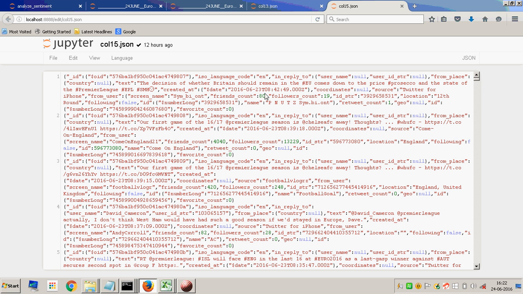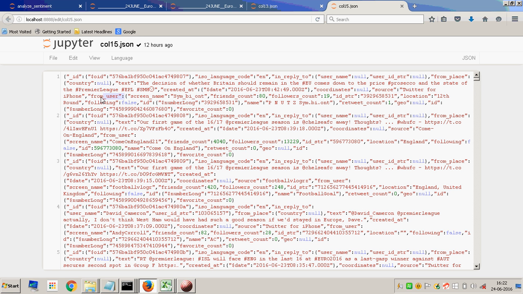And when was it created? It was created on 23rd June, at 8:42 and 49 seconds. And what were the coordinates? Where is the person located, where did this tweet originate from? There are no coordinates present for this one. What is the source? It is Twitter for iPhone, so this was tweeted using an iPhone.